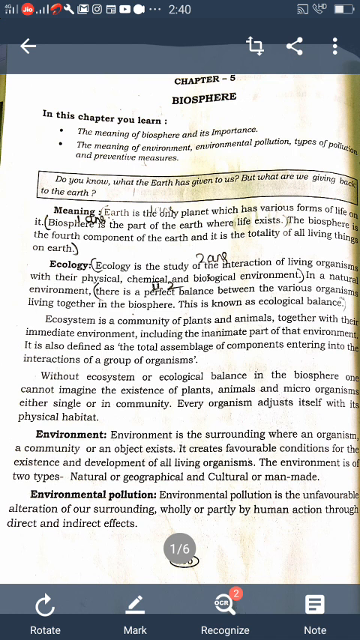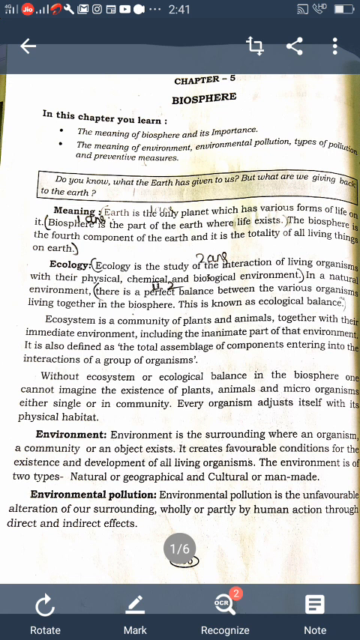Without ecosystem or ecological balance in the biosphere, one cannot imagine the existence of plants, animals and microorganisms, either single or in a community. Every organism adjusts itself with its physical habitat. Understood? What is ecosystem? Ecosystem is the community of plants and animals together with their immediate environment. It is the total assemblage of components entering into the interaction of a group of organisms.